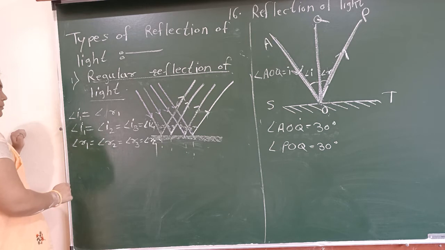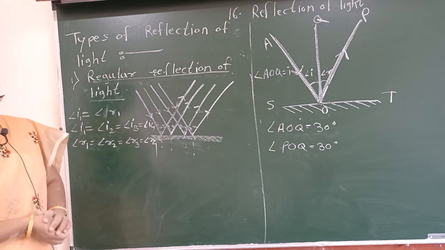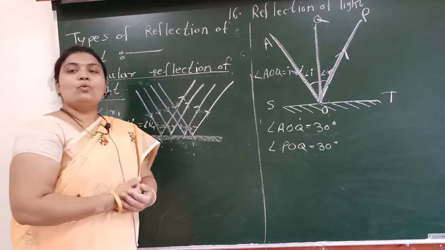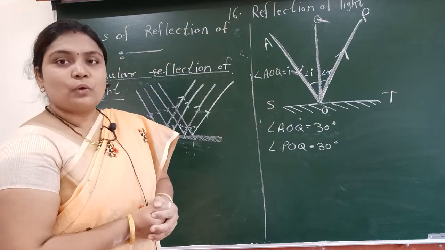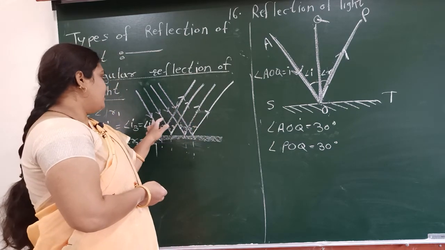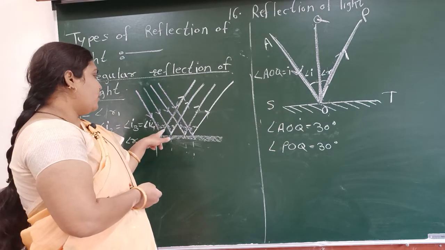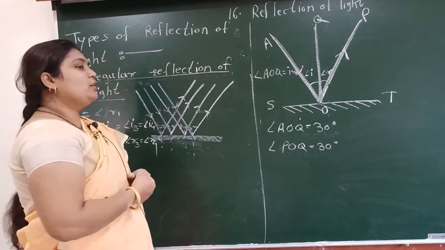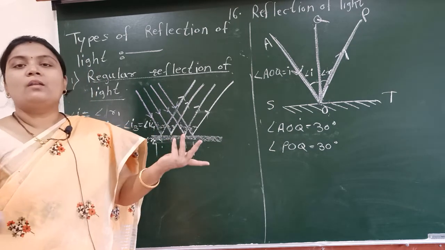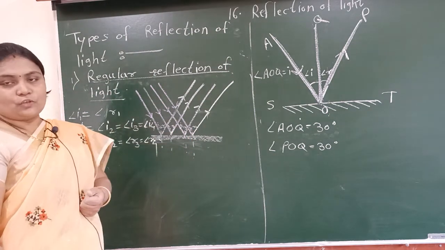So angles I1, I2, I3 and I4 all have the same measurement, and because of this R1, R2, R3 and R4 also have the same measurements, meaning the first law is satisfied: incident ray and reflected ray are opposite to the normal. Then angle of incidence and angle of reflection are always the same. And the third law is that incident ray, normal and reflected ray all lie in the same plane. So that is all about the regular reflection of light.